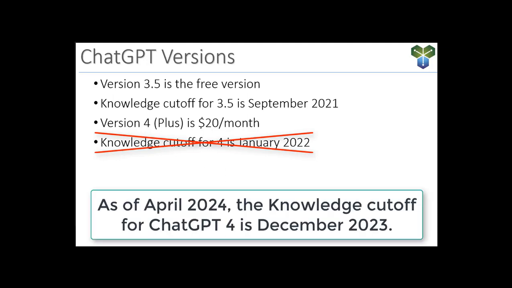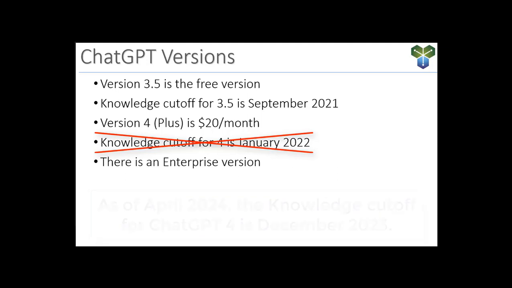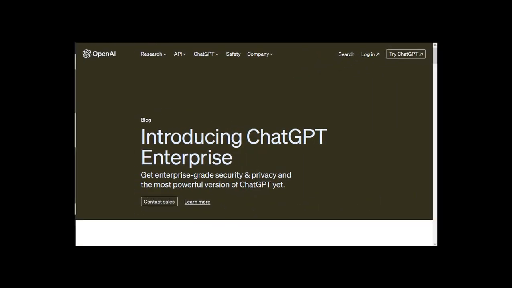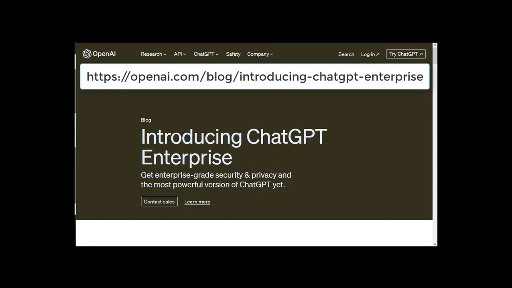One of the other big benefits of ChatGPT version 4 is that it has more current data. The knowledge cutoff for ChatGPT version 4 is December of 2023. There is also an enterprise version of ChatGPT. So let's take a moment to look at that. Here we are at the landing page for ChatGPT Enterprise, and you can see a URL for this website shown here on your screen.